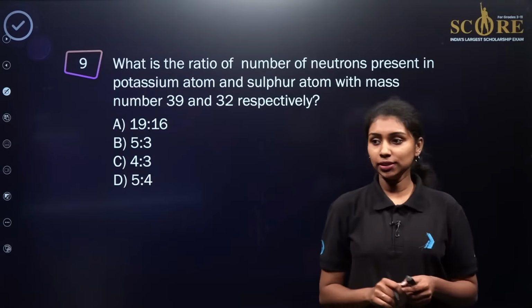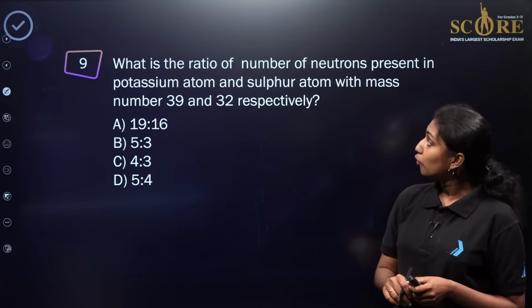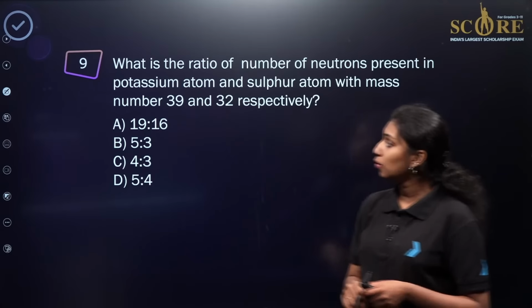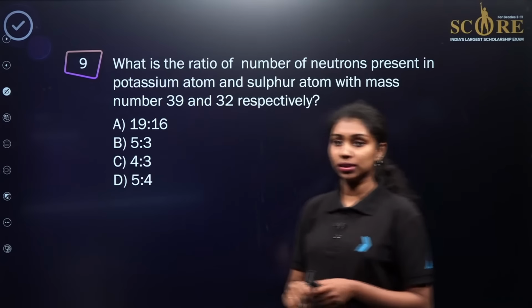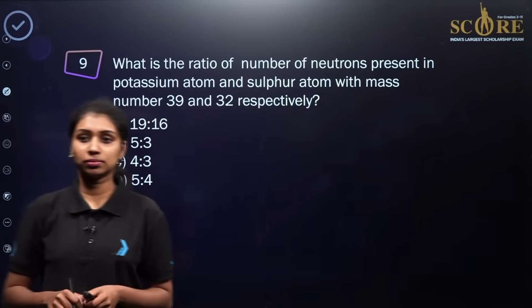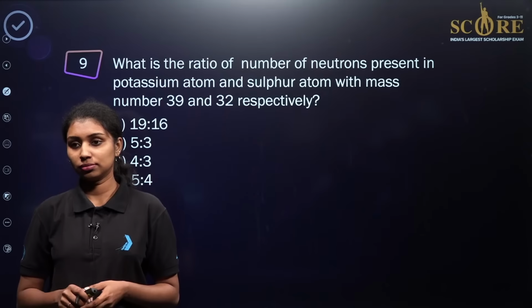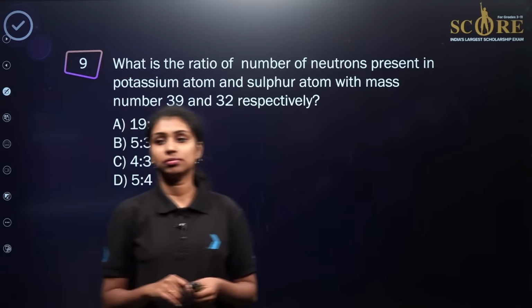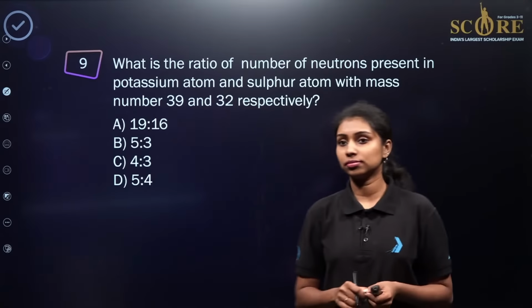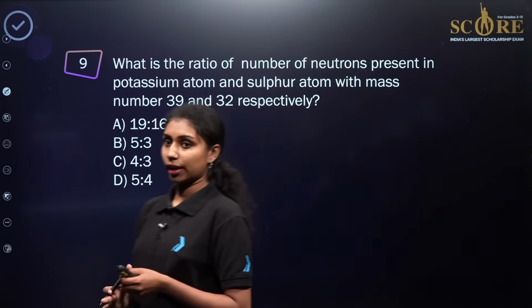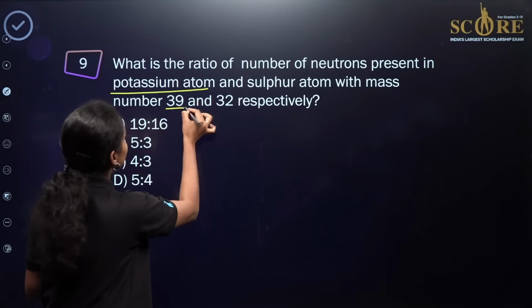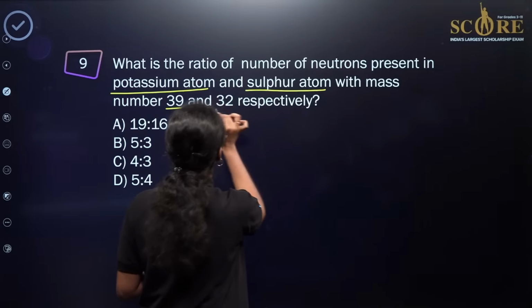Here is the next question. What is the ratio of number of neutrons present in potassium atom and sulfur atom with a mass number of 39 and 32 respectively? Read the question carefully. One is potassium atom with mass number 39 and sulfur atom with mass number 32.